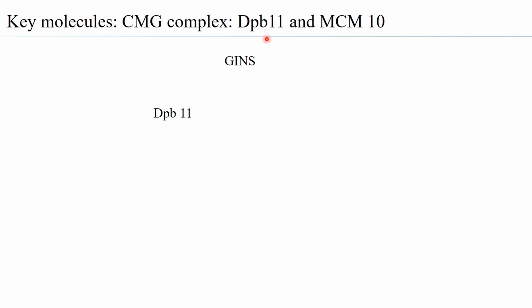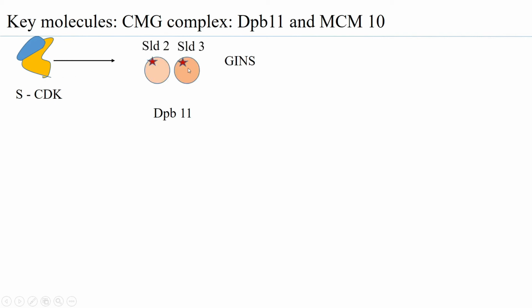Now, we go to the next molecules, which are DPB11 and MCM10. DPB11 stands for DNA polymerase binding protein 11, and it is associated with the CMG complex through GINS. When the S-cyclin CDK becomes active in the S phase, it is observed that this CDK phosphorylates two initiator factors, SLD2 and SLD3.